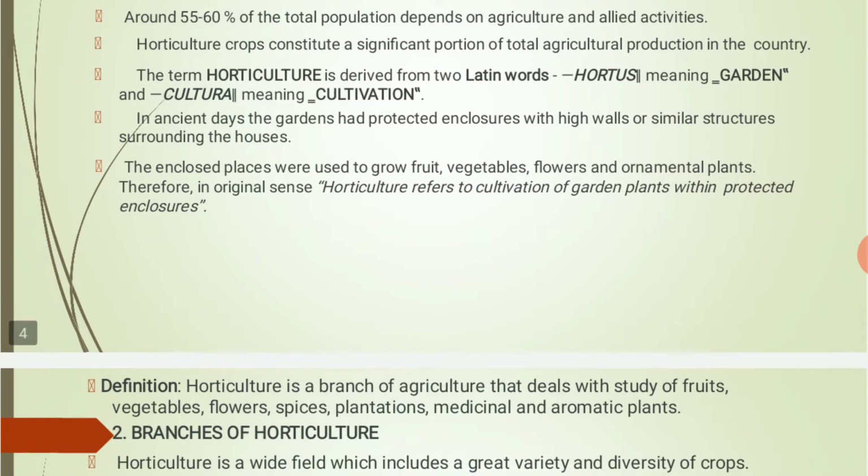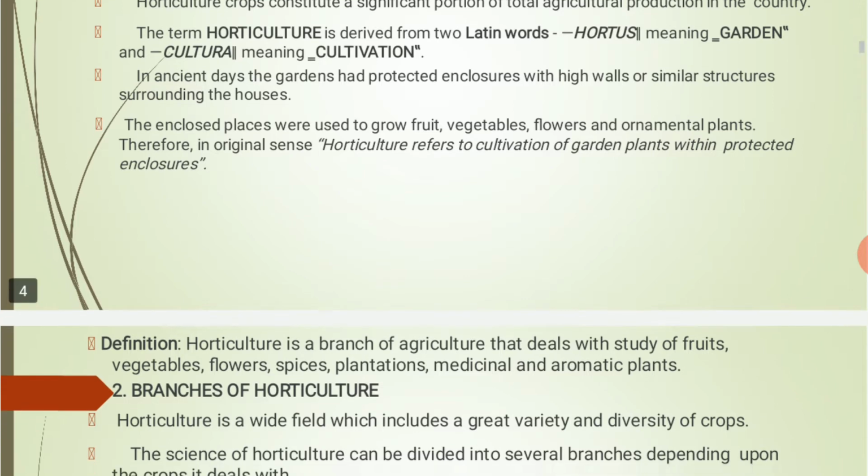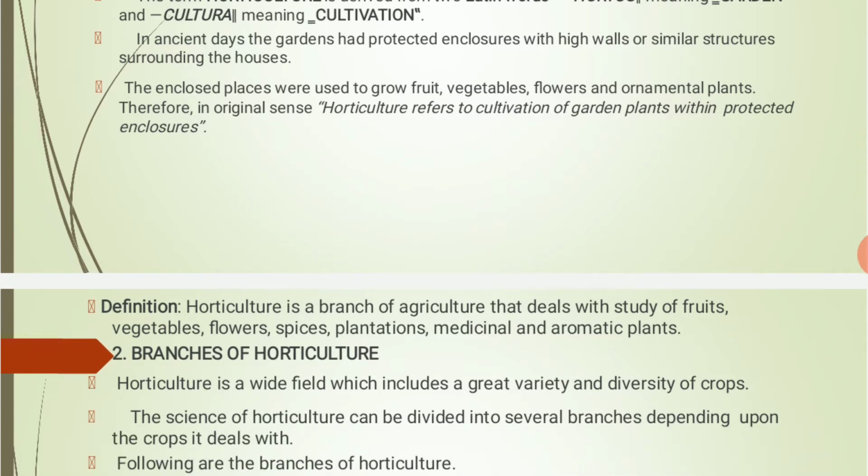Therefore, in the original sense, horticulture refers to cultivation of garden plants within protected enclosures. So since ancient times, the horticultural plants were cultivated under protected areas in the form of high walls. And nowadays, the horticultural plants are cultivated under controlled conditions in the form of greenhouses or polyhouses. So horticulture refers to cultivation of garden plants within protected enclosures.